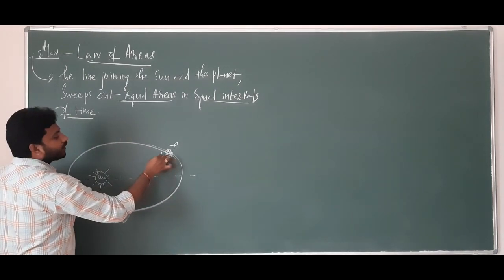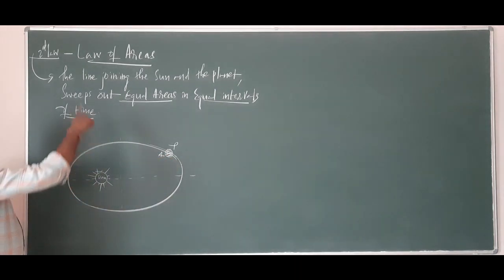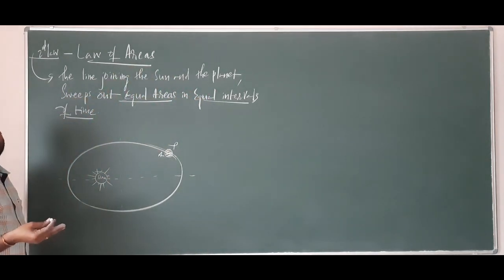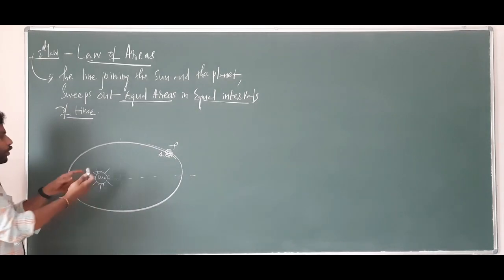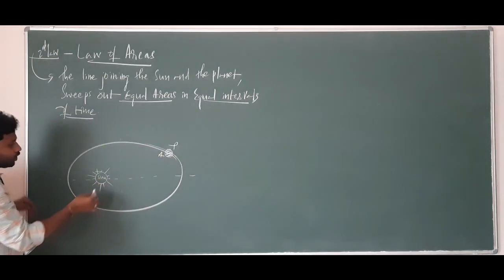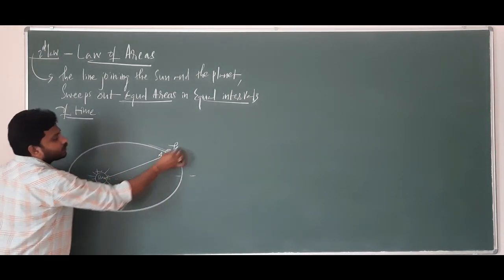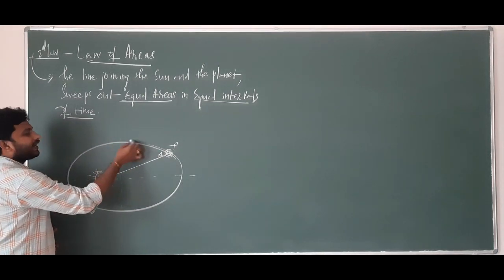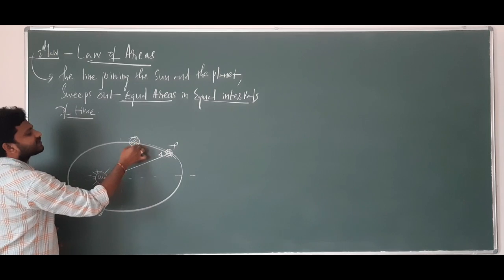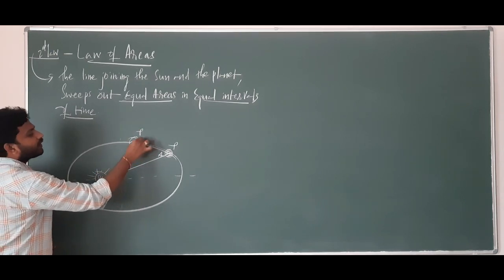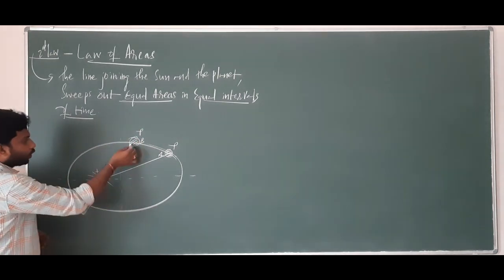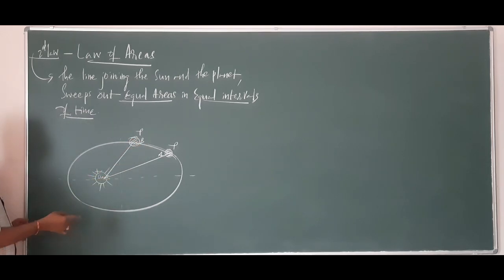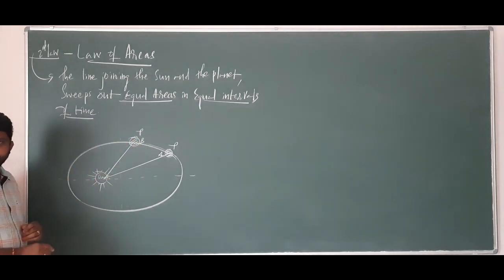It's starting from point A. The line joining the sun and the planet. Where is the line joining the sun and the planet? You just draw a line which is joining the sun and the planet. So let me draw a line joining the sun and the planet. From A to B, it has reached in this way. This is the planet, the same planet, so it reaches the point called B here. So now at B also you can draw a line joining the sun and the planet.